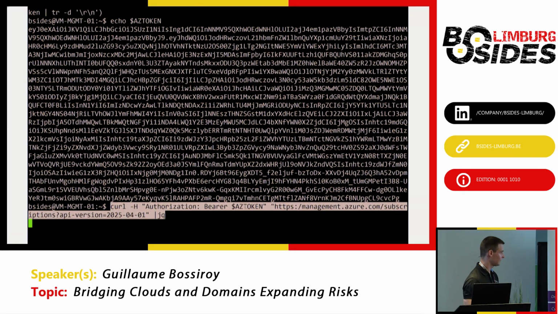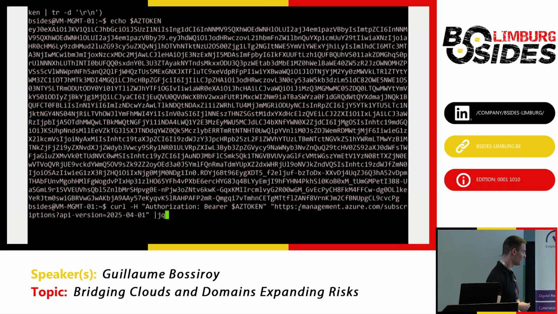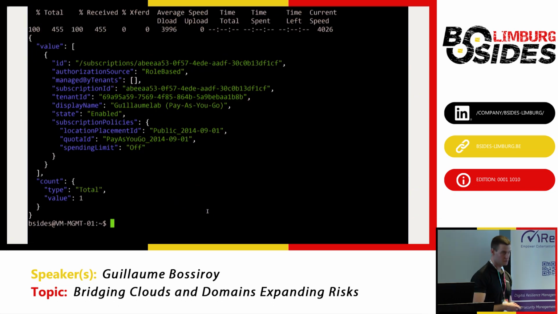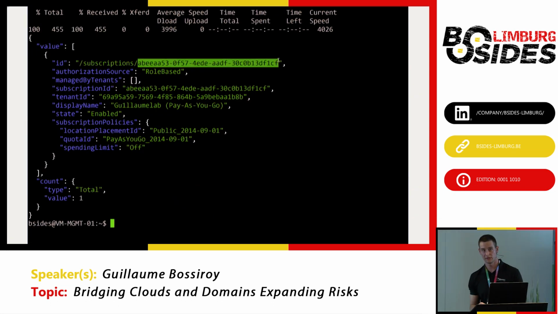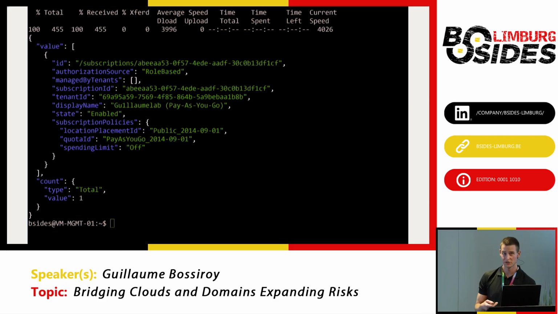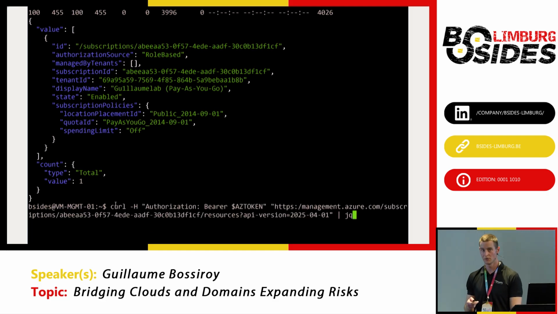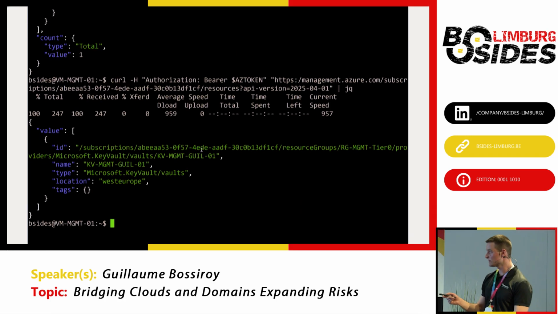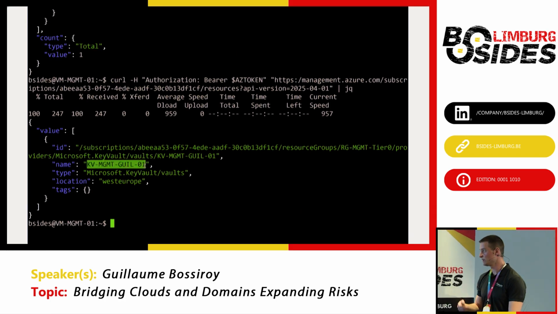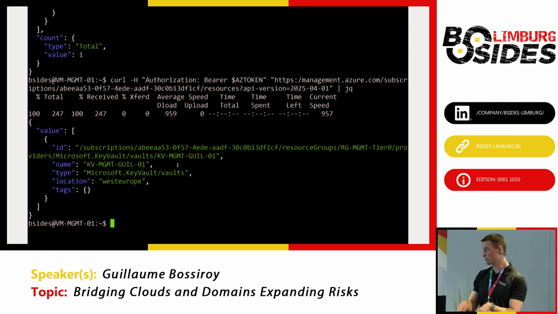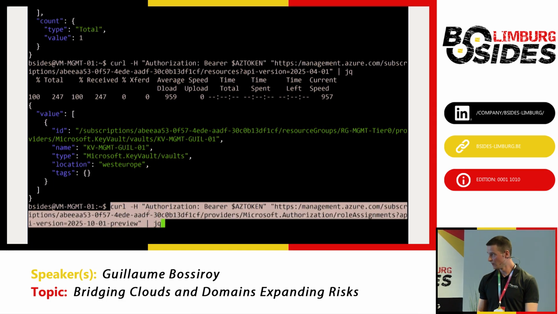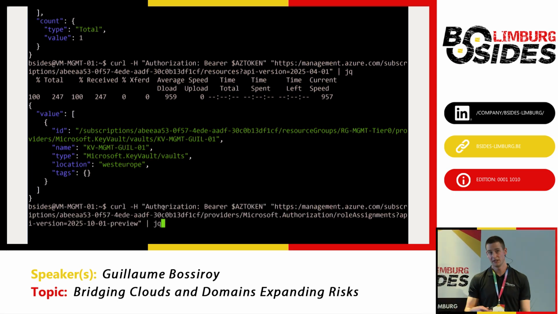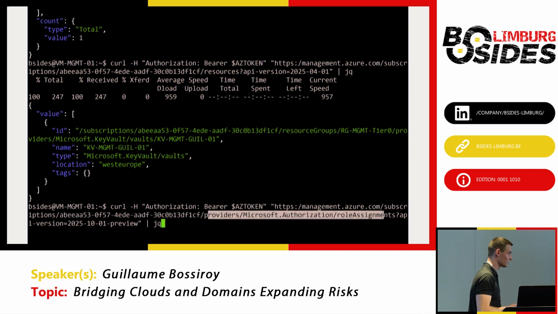When I call that IMDS endpoint, I can then use that token to list subscriptions that I have access to. So here we see that I have access to one subscription, which is a Guillaume Lab pay-as-you-go subscription. Okay, so I know that I have access to that subscription. How can I check further what I have access to? Then I can check for the resources I have access to, and there we'll see that our managed identity has access to an Azure Key Vault. Because we know that we have access to a Key Vault, we can list the role assignments that we have in that subscription so that we know what we can do inside that Azure Key Vault.